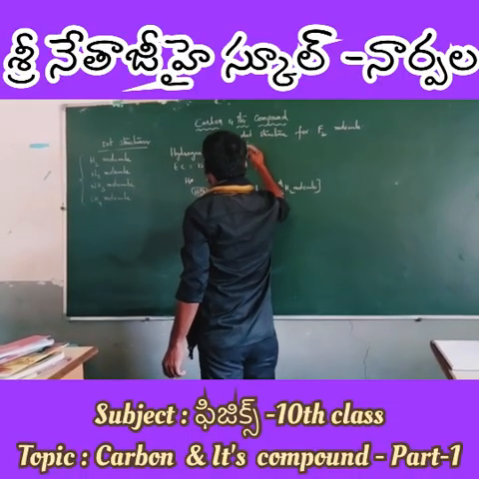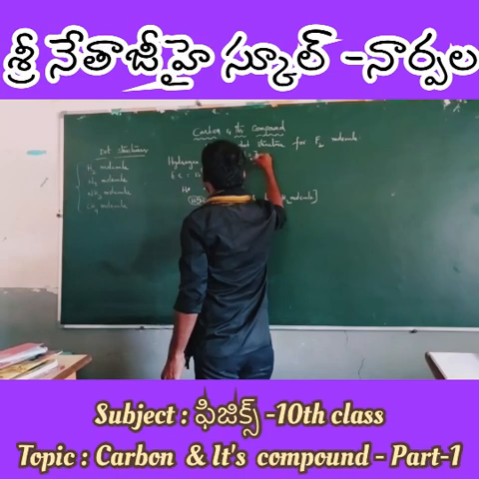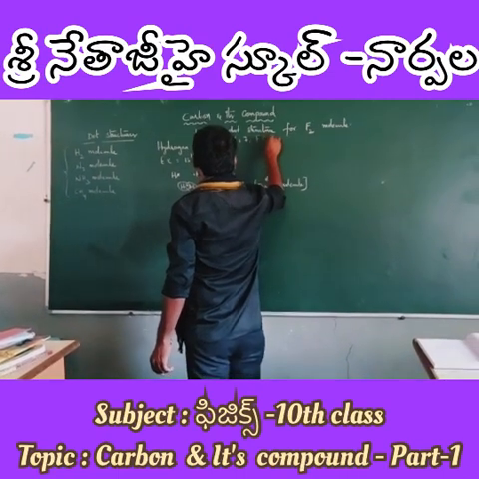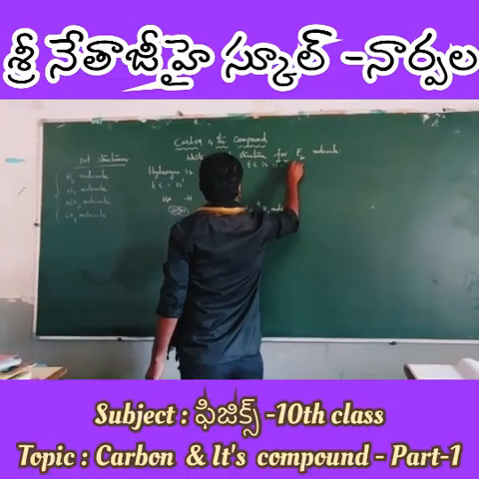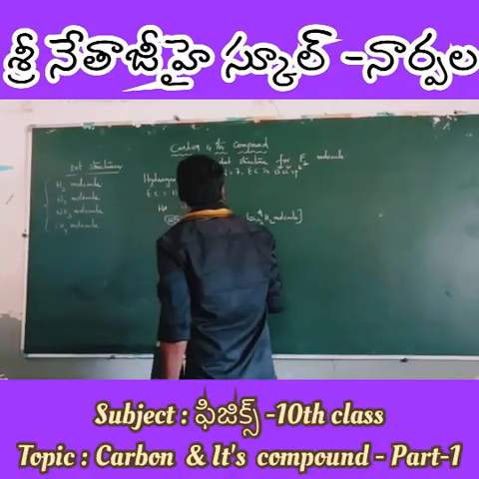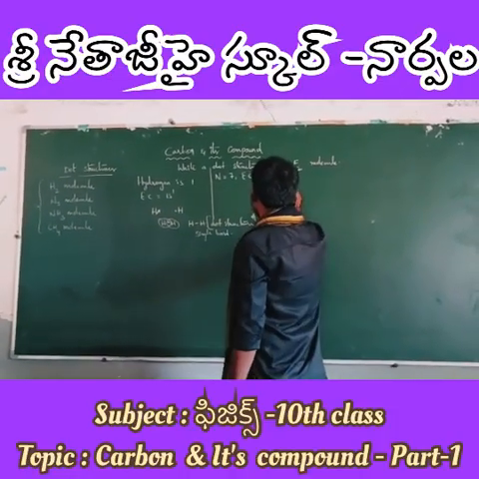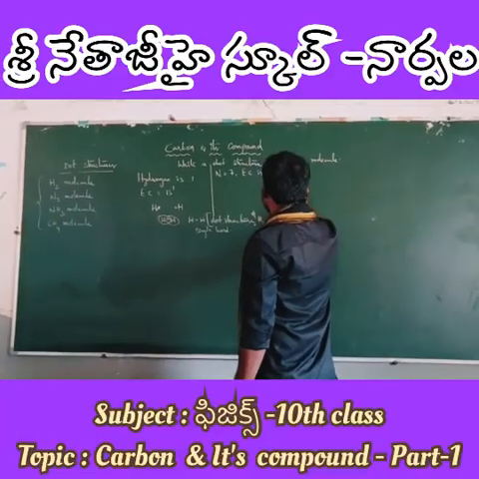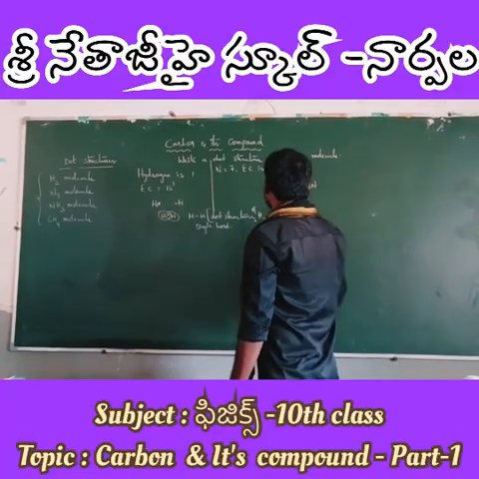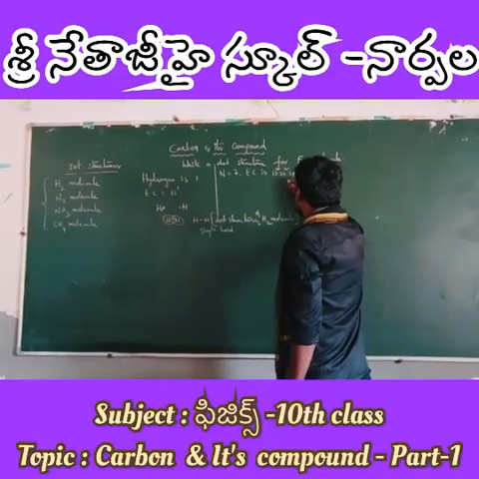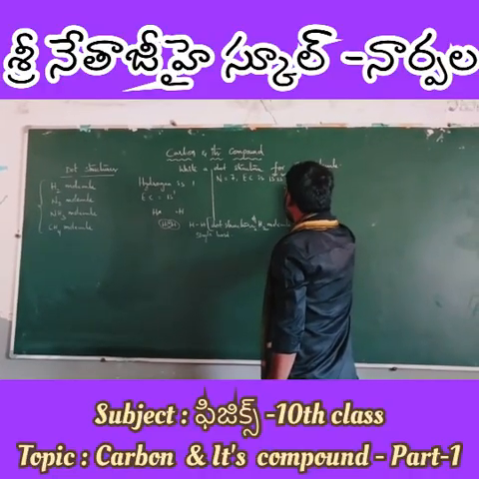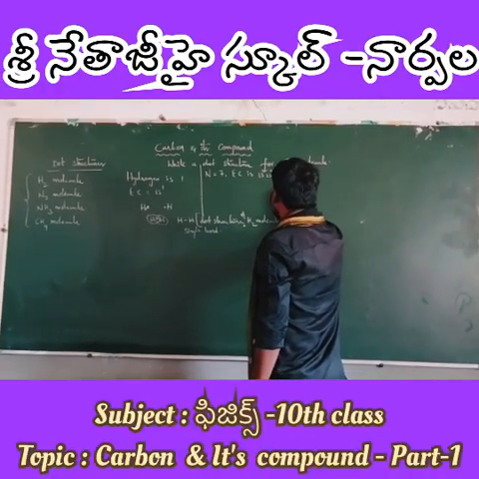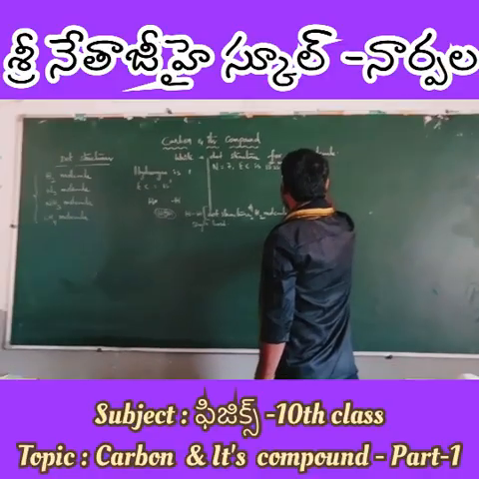You know very well the atomic number of nitrogen is 7. Its electronic configuration is 1s2, 2s2, 2p3. So write one nitrogen here and the other nitrogen here. As it contains 5 electrons in its outermost shell, for my convenience I will write like this.